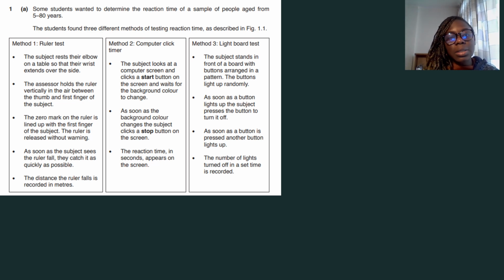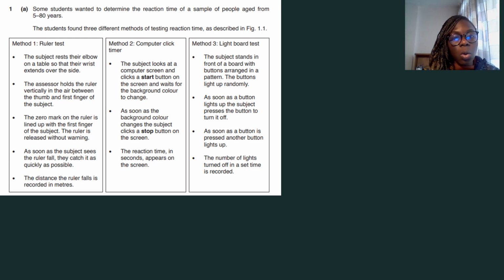In the ruler test, the subject, that's the person that's being tested, rests their elbow on a table so that their wrist extends over the side. So if you imagine that you had a table here, the wrist would be extending over the side. Okay, so I hope you can see that clearly, but I hope you get that. So their wrist extends over the side.